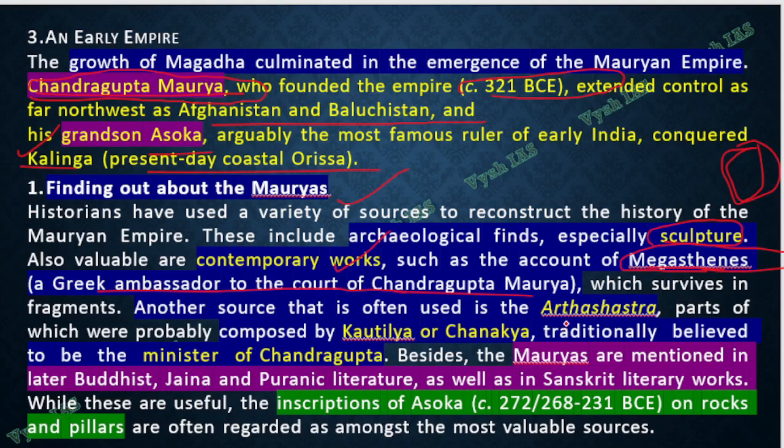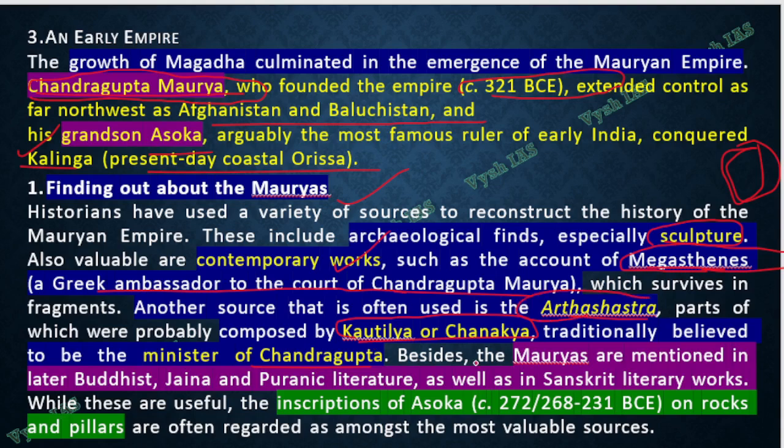And then there is the Arthashastra, which actually is written by Kautilya or Chanakya or Vishnugupta. All are the same. All three are the same person: Kautilya, Chanakya, Vishnugupta. He wrote the Arthashastra. He was the minister of Chandragupta Maurya. He came from Takshashila, and many Mauryan things, administration things, are written in that book.